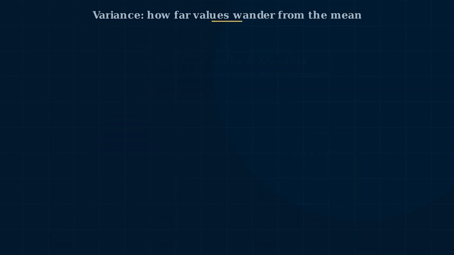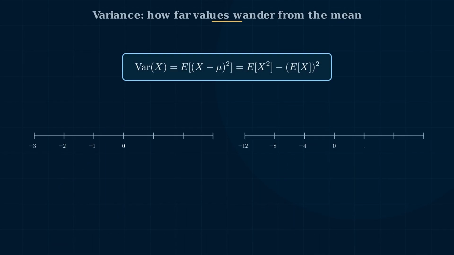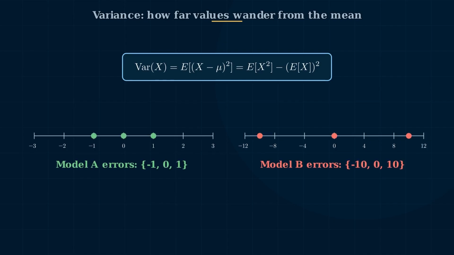Two models can share the same expected error and still behave completely differently. Model A makes errors of -1, 0, and +1. Model B makes errors of -10, 0, and +10. Both average to 0. But variance, the expected squared distance from the mean, tells them apart. Var of x equals E of (x minus mu) squared. Equivalently, it is E of x squared minus the square of E of x.